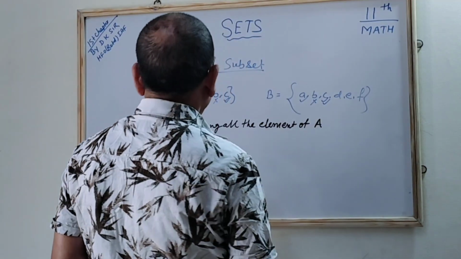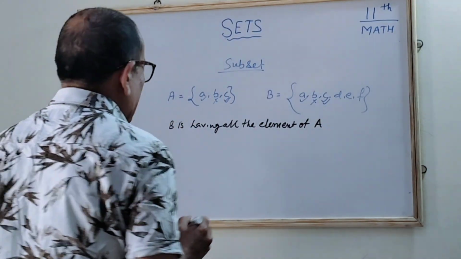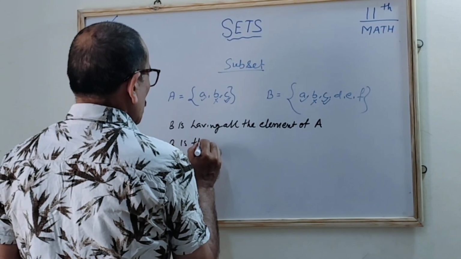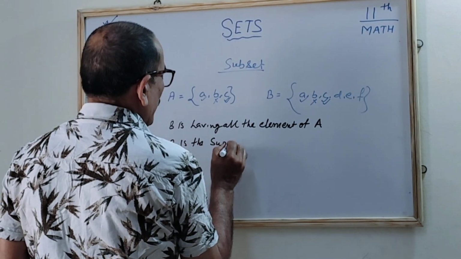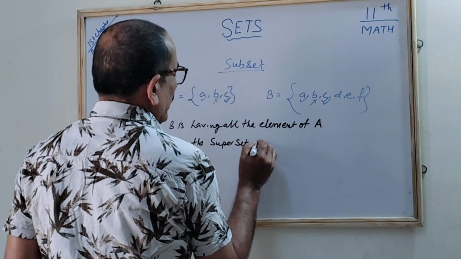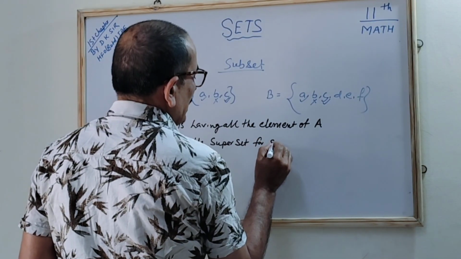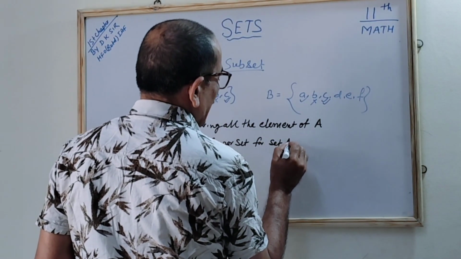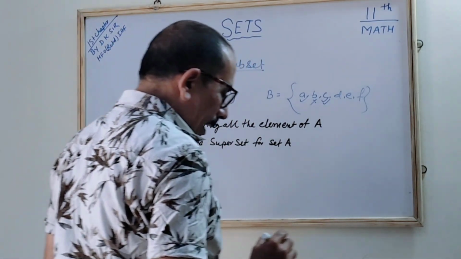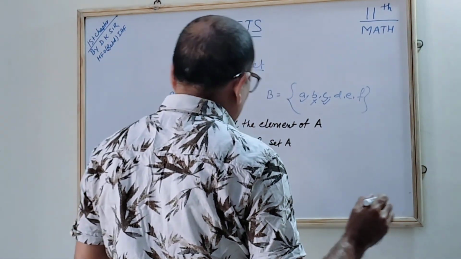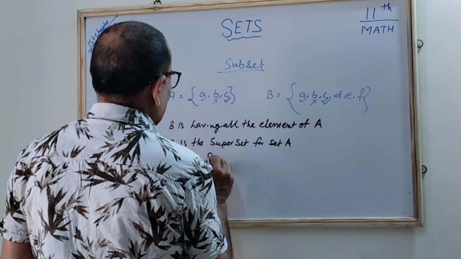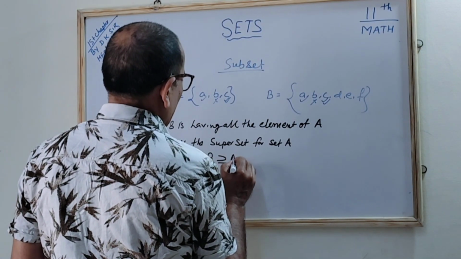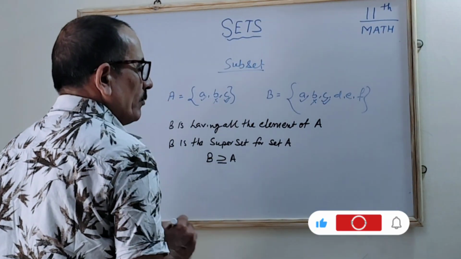So B becomes the superset. B is the superset for set A, correct? This can be denoted as B is the superset of A.